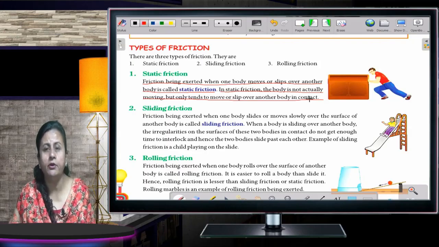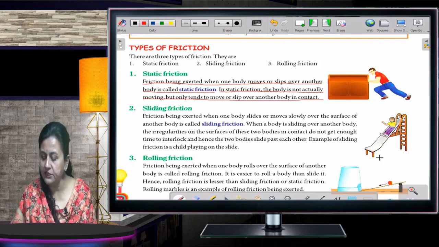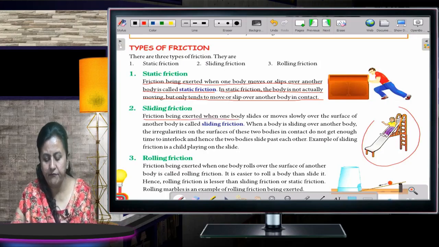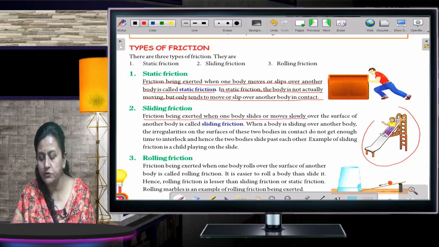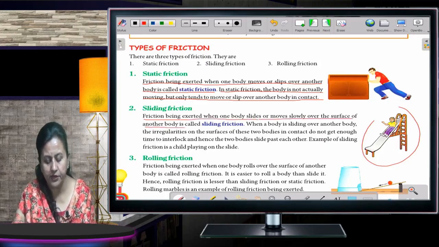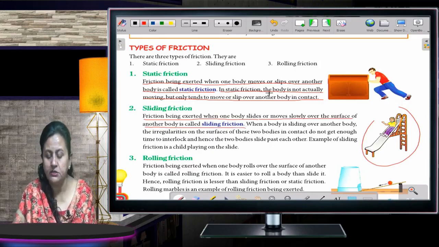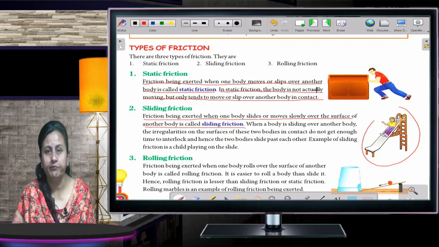Now, if I talk about sliding, as you can see in this diagram, the boy is sliding. Friction being exerted when one body slides or moves slowly over the surface of another body is called sliding friction. Here in static friction, the body is not actually moving but tends to move.